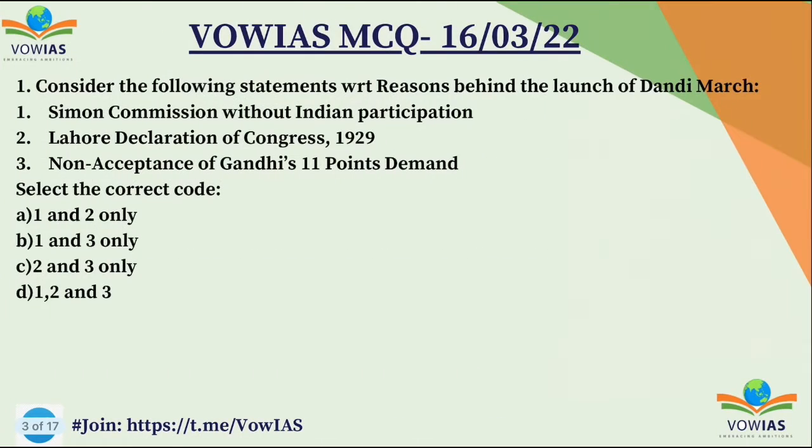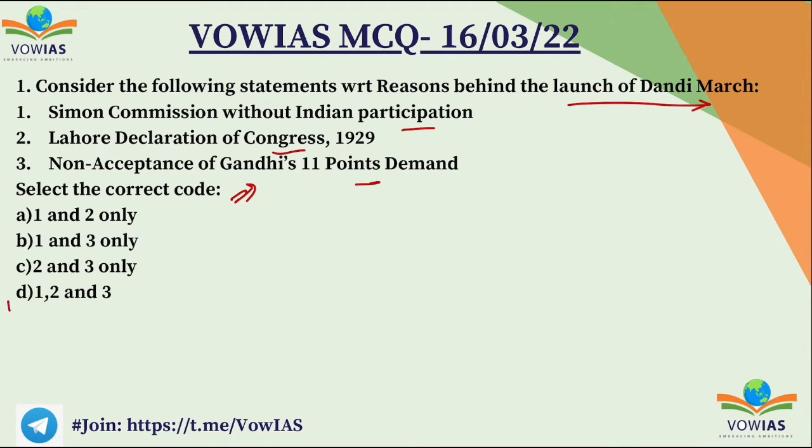Now let's look at the first question. Consider the following statements with respect to reasons behind the launch of Dandi March. First one, Simon Commission without Indian participation. Second one, Lahore Declaration of Congress 1929. Third one, non-acceptance of Gandhiji's 11 points demand. You have to choose the correct option: A, 1 and 2; B, 1 and 3; C, 2 and 3; and D, 1, 2 and 3.